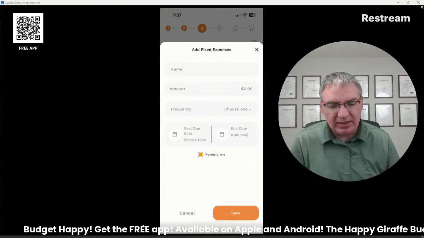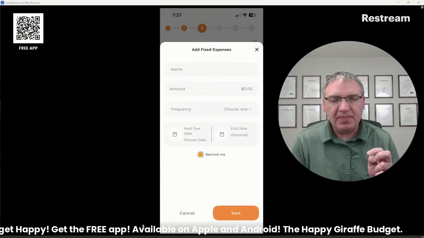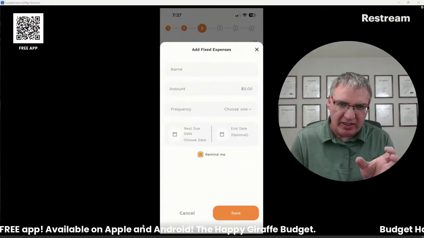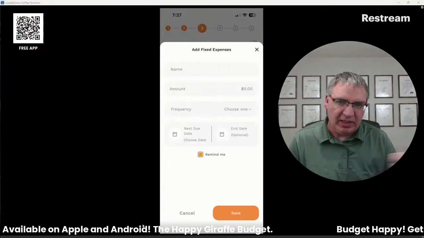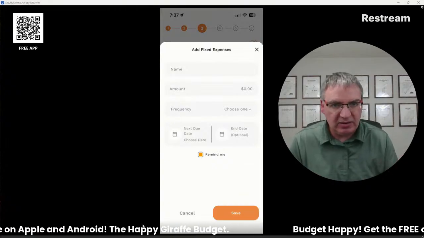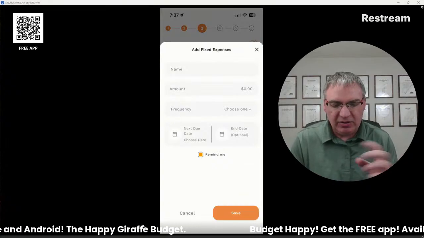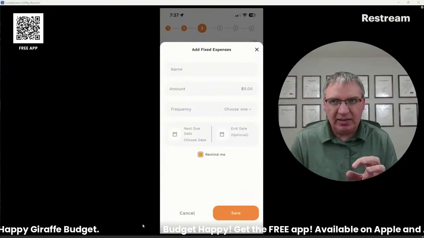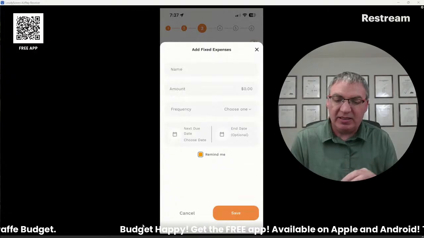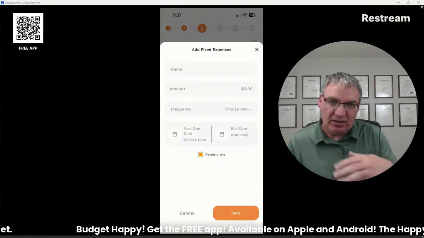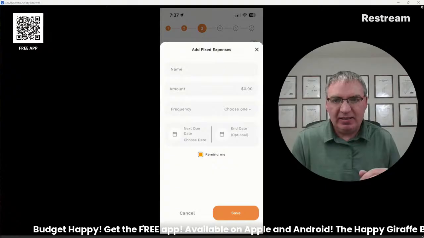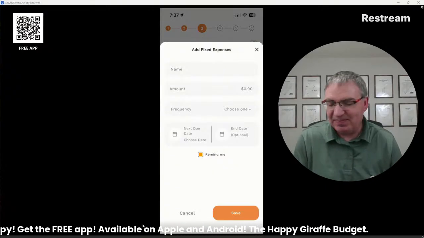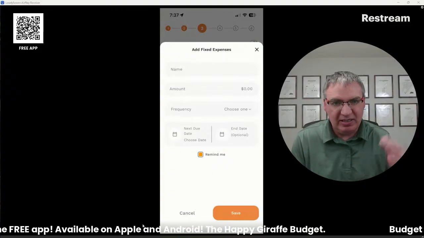Oh, so they've got utilities. As you'll see later, you can't just do utilities like a giant thing. If it ends up coming as two different bills, like if you've got electricity and gas, you should put them in separately. And again, on your expenses, guess high, and your income, guess low. Because then when expenses come in less than that, it's a good thing for your budget. And for your income, when it comes in higher than that, it's a good thing.